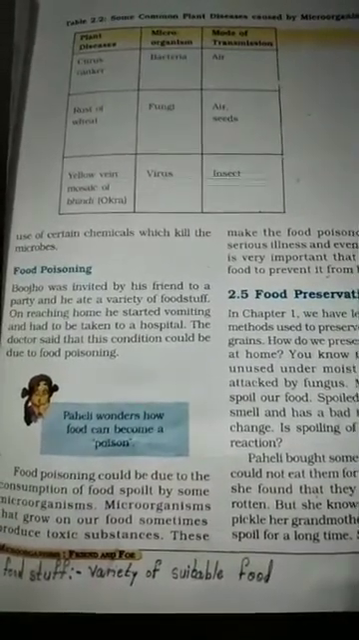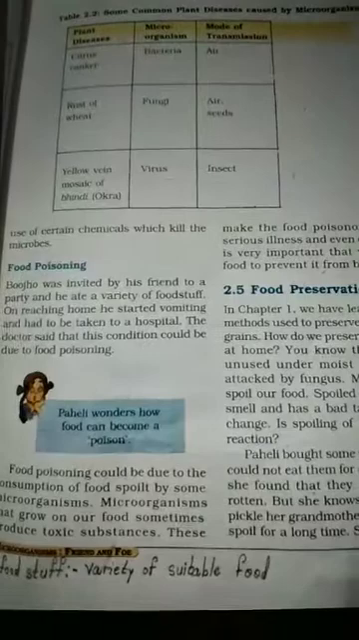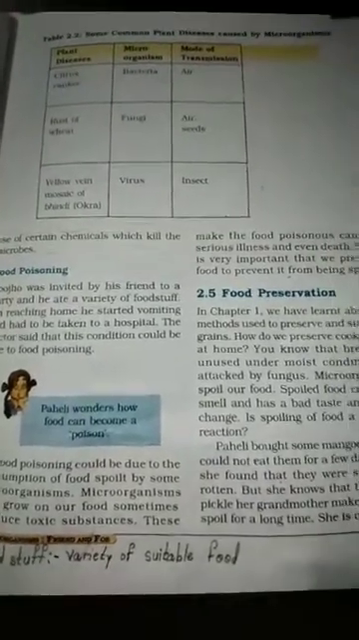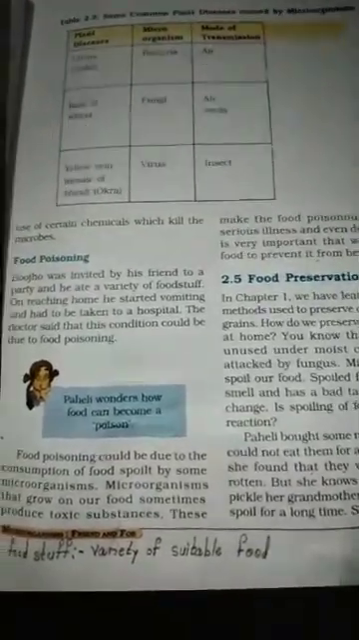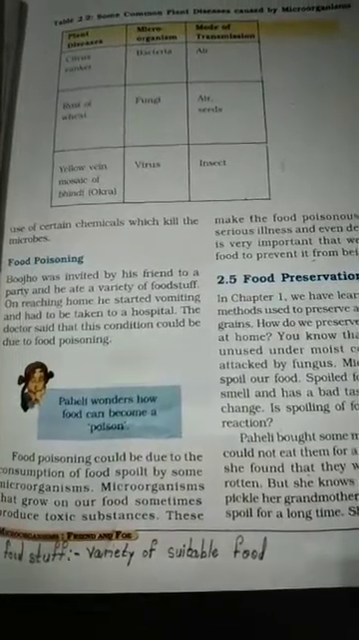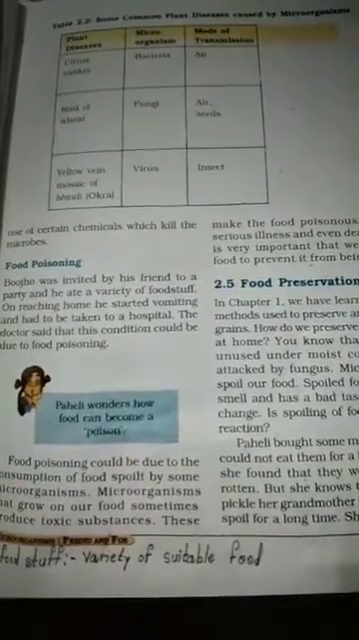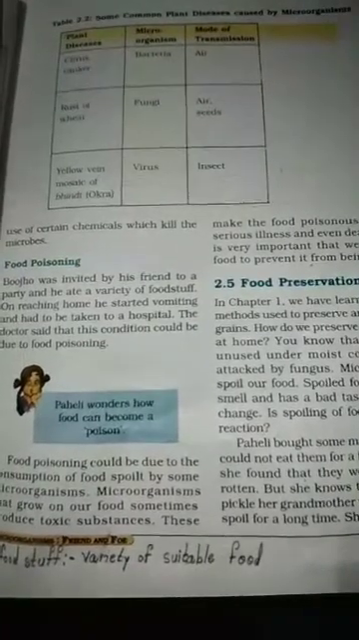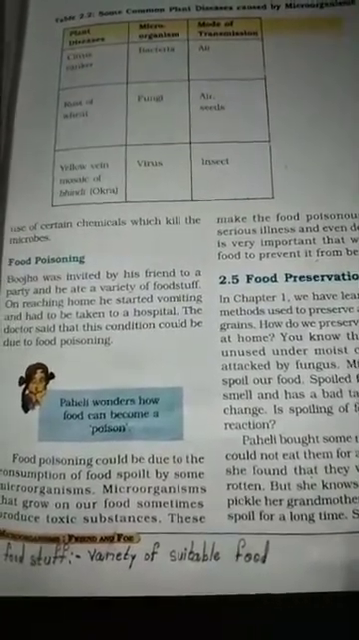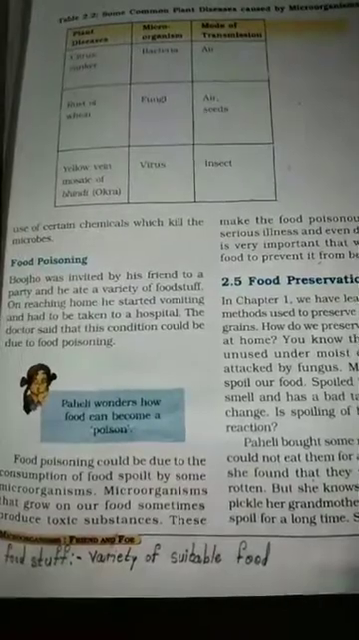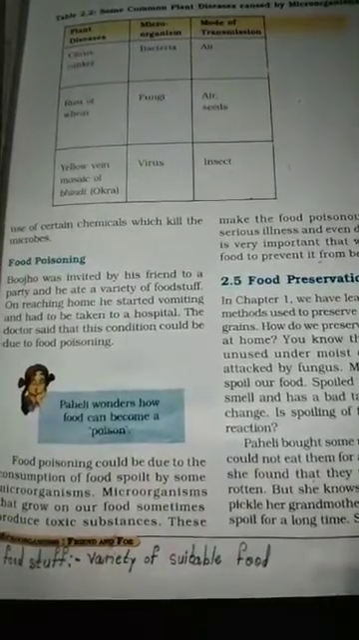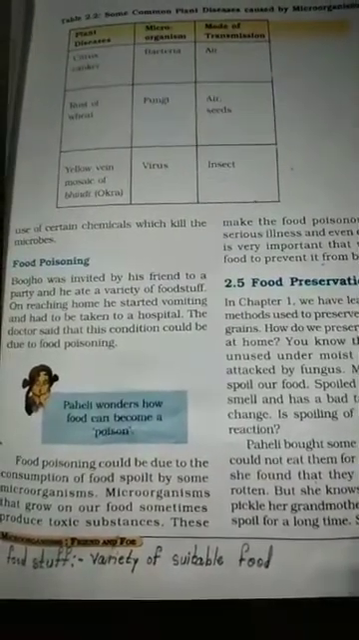Next is about food poisoning. First we read how microorganisms are useful for human beings. Then we read how microorganisms are harmful to human beings, then harmful to animals, then harmful to plants, and now the next topic is about how they poison the food. So let's read more about food poisoning.